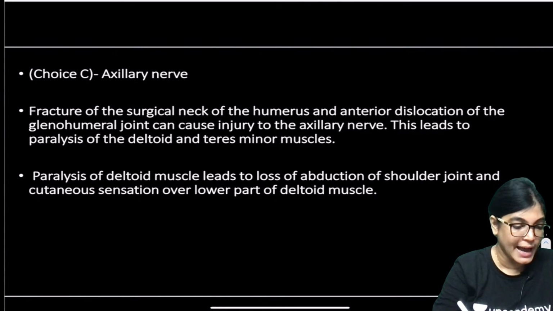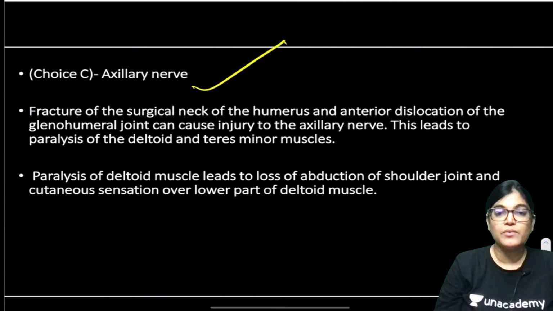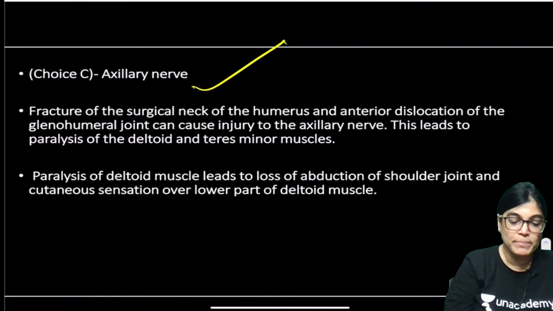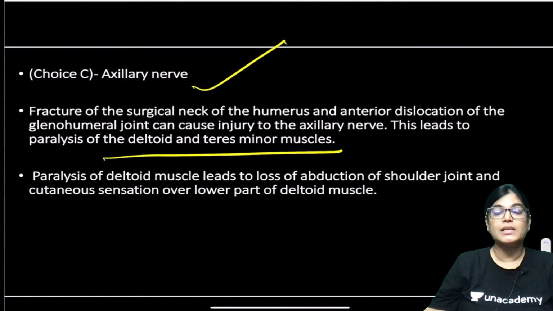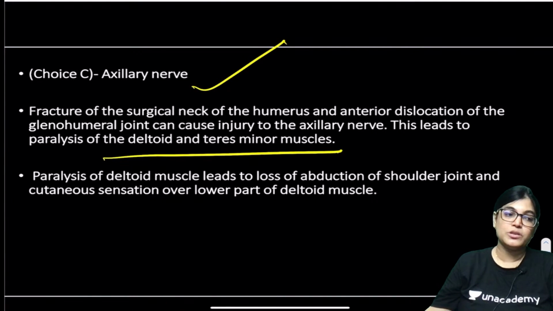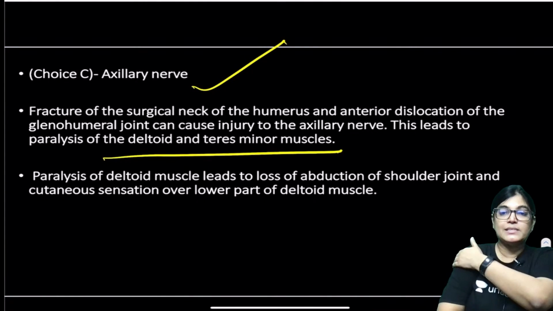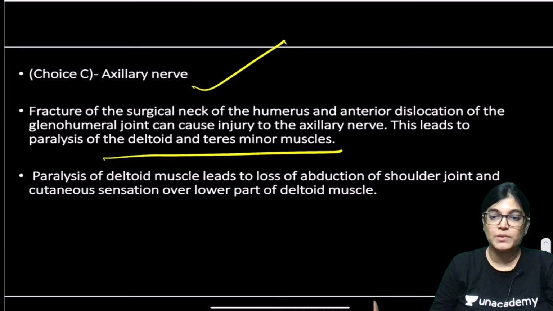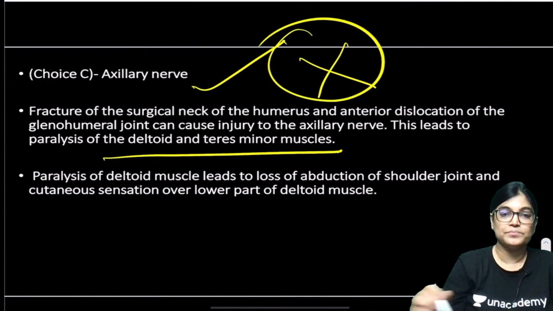Axillary nerve can't be the answer. Why? Because axillary nerve, when injured, is supplying which muscle? Deltoid muscle. So, when deltoid muscle is involved, there will be paralysis of deltoid and teres minor muscle, and we know that deltoid muscle is causing abduction of the shoulder joint. So loss of abduction of the shoulder joint will happen, and cutaneous sensation over the skin of the deltoid will also be affected. This was not the presentation of the patient. The presentation was loss of wrist extension. So this can't be the correct answer.